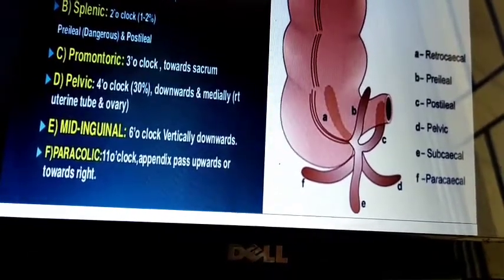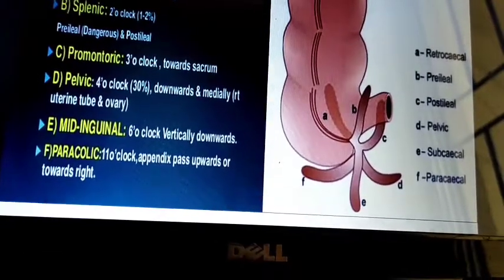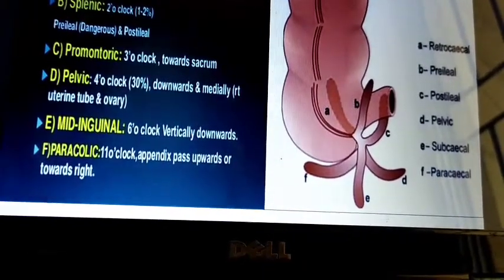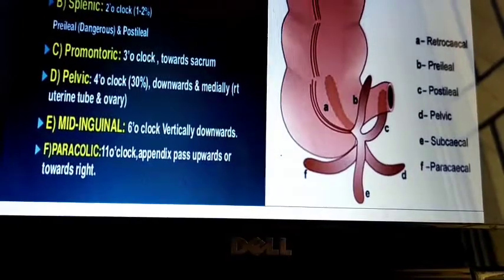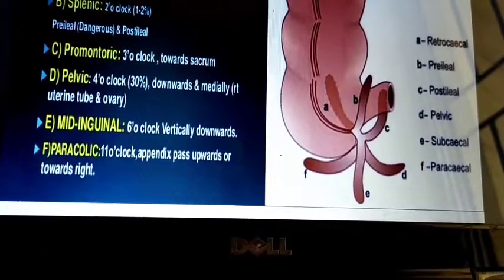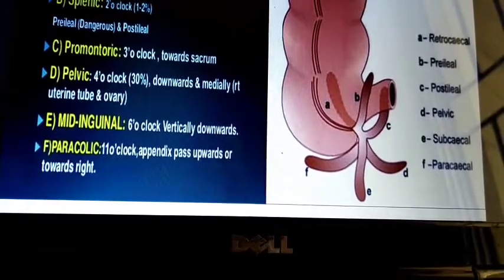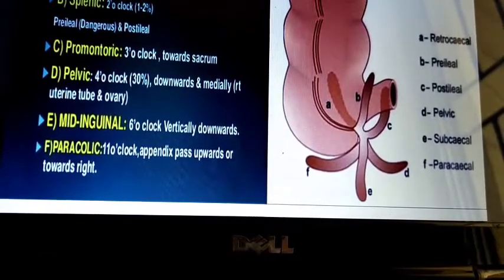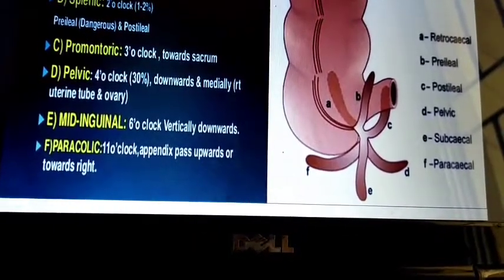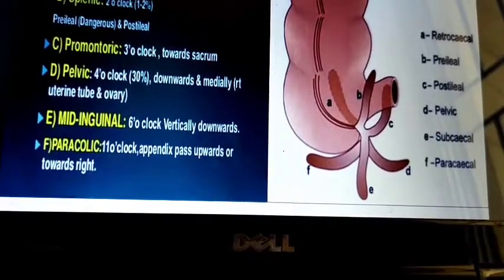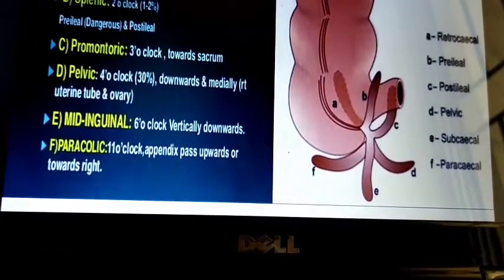Mid-inguinal means it is 6 o'clock, vertical downwards. I said the position of the tip of the appendix or cecum is at the mid-inguinal point. From the lateral side, just above the mid-inguinal point towards the lateral inguinal ligament, about 2 to 3 centimeters above that you get the cecum.